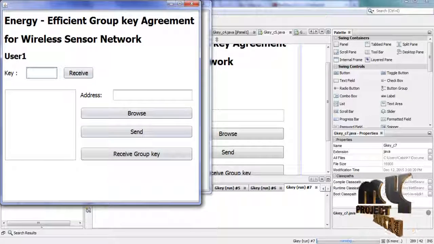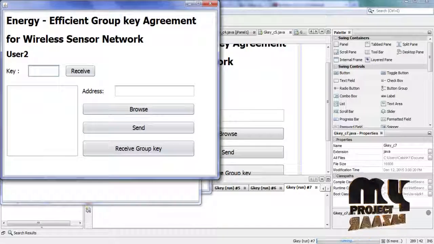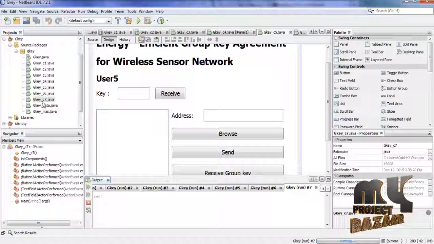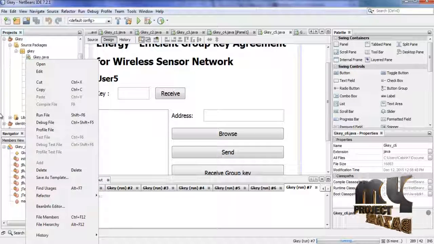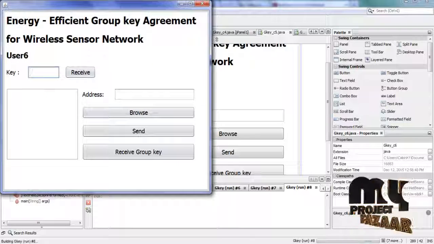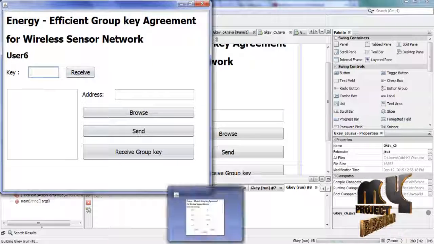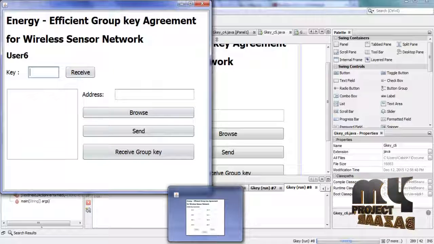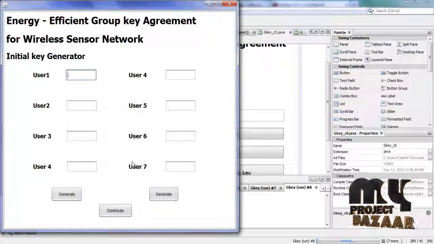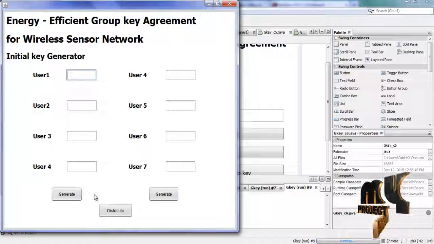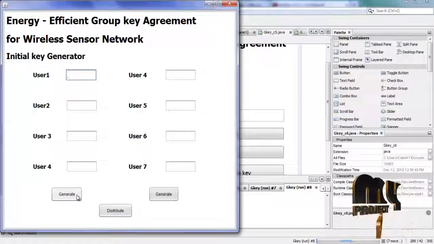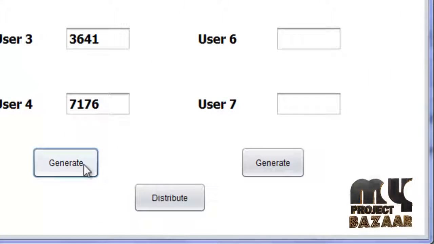I open user 1, user 2, user 3, 4, 5 and 6 also. So here is the communicator. The network is created. For those users, we should create a key for data transferring. First generate the key for users 1 to 4.